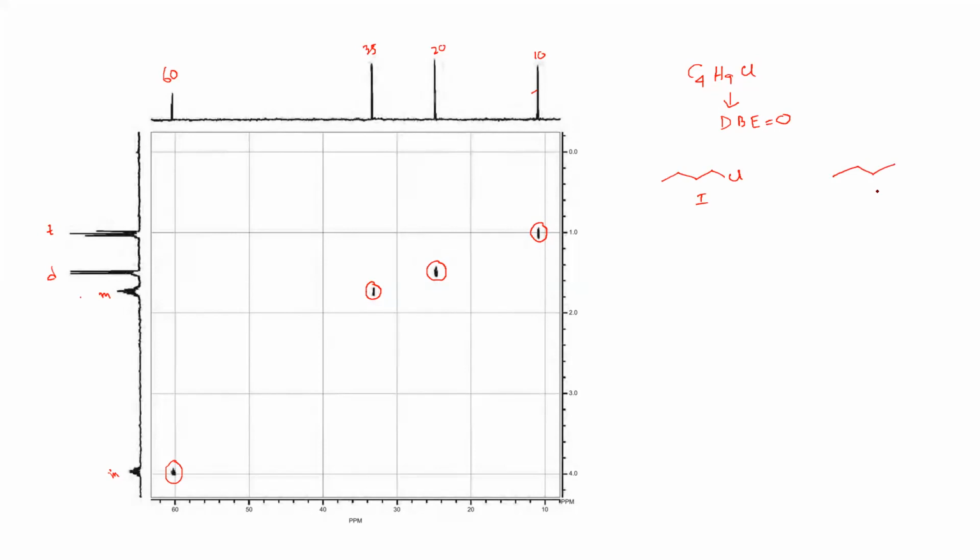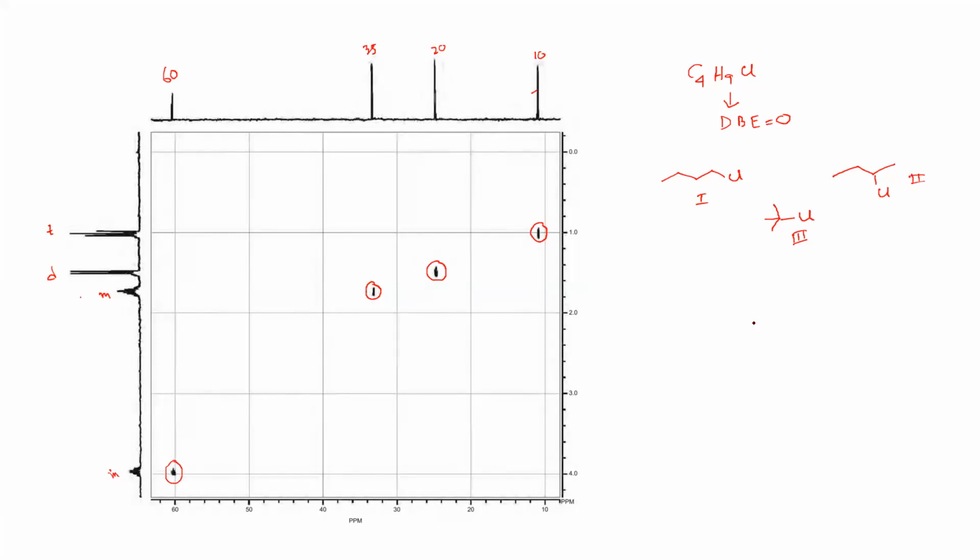So you can take this one. Another option is the branched one. These are the 3 structures you can have from this formula.